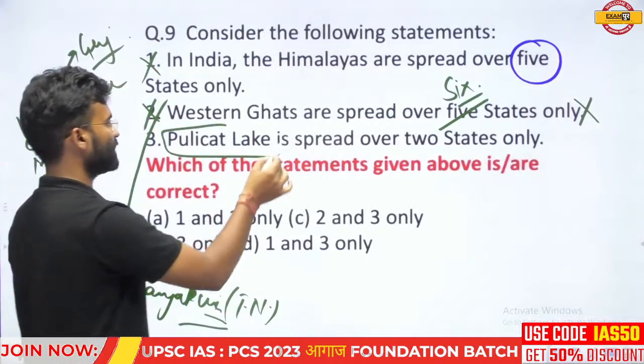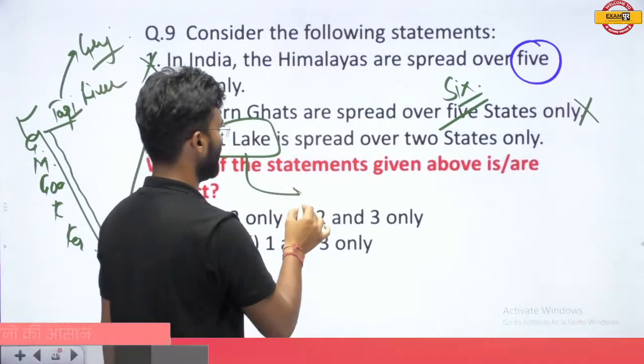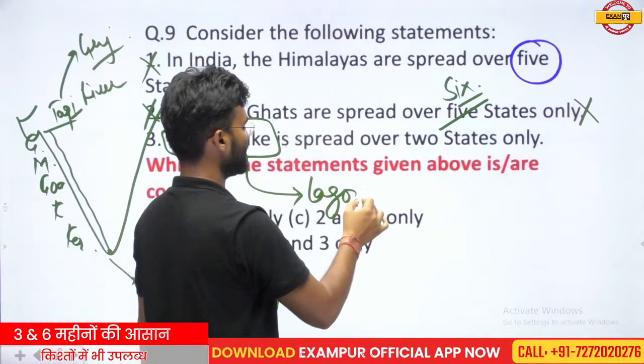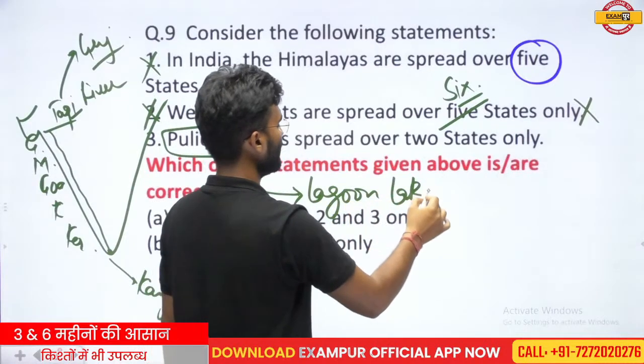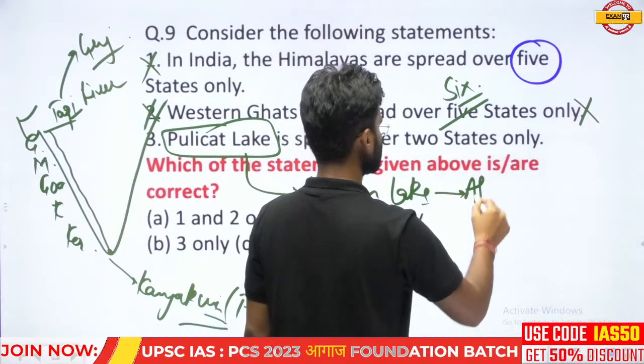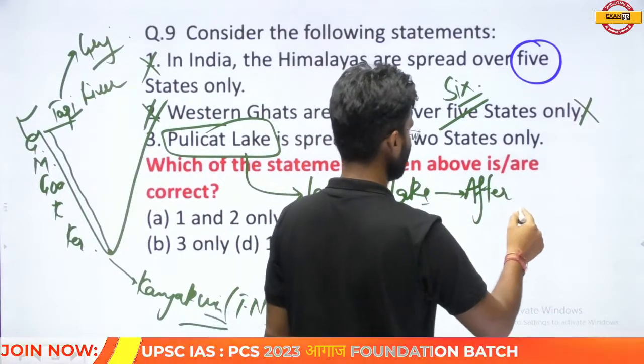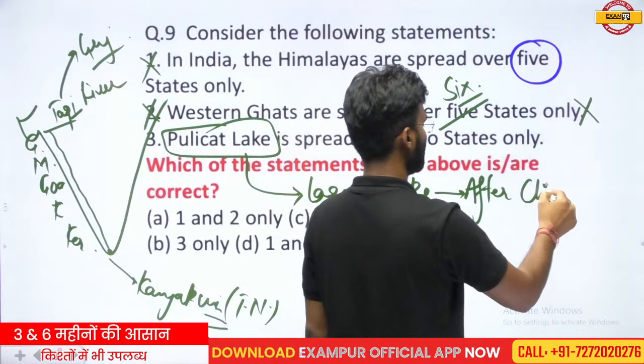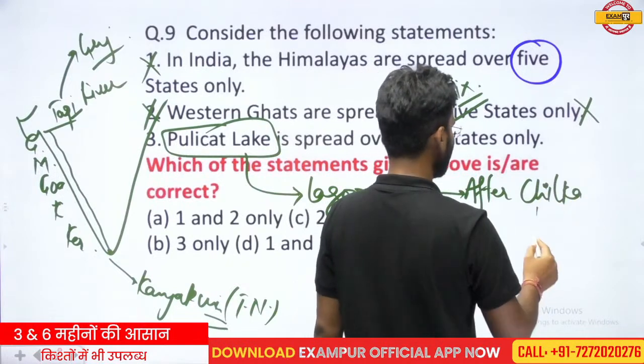The Pulicat Lake is an example of a lagoon lake. It is the second largest lagoon lake of India after Chilka lake, and it is a brackish water lake.